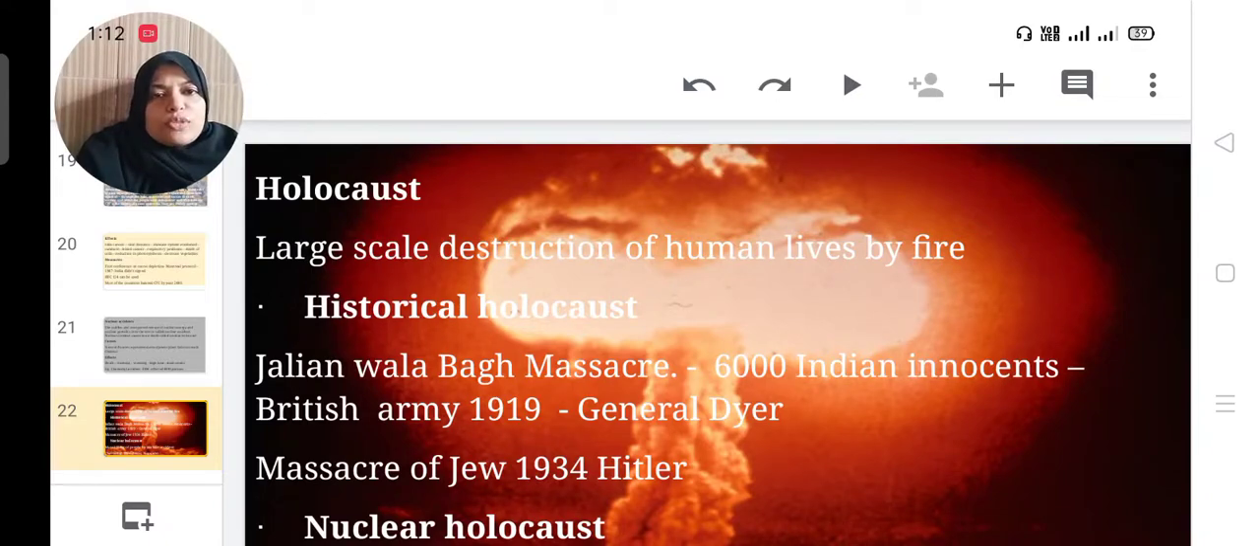Then Holocaust means the mass death due to nuclear accident. Large scale destruction of human lives by fire. Historical Holocaust: Jallianwala Bagh massacre. At that time, 6,000 innocent Indians died. The British Army conducted this massacre in 1919 on the order of General Dyer. Massacre of Jews in 1934 is also another Holocaust. It was as per the order of Hitler.